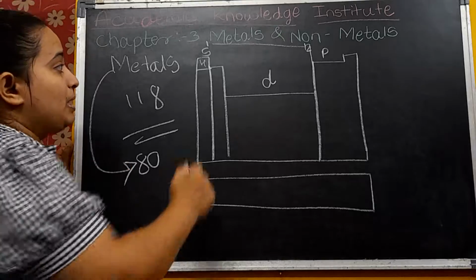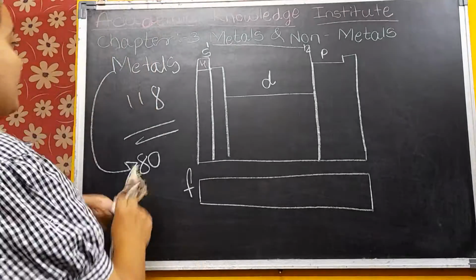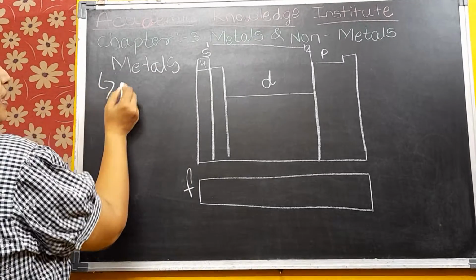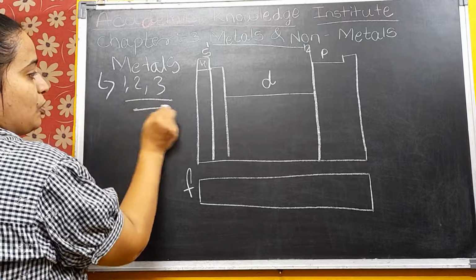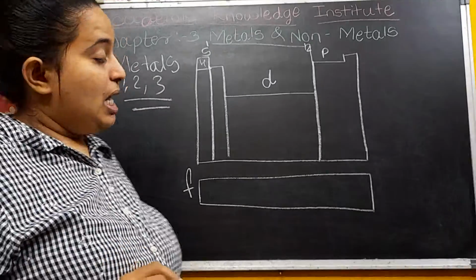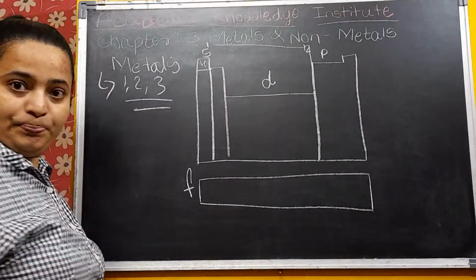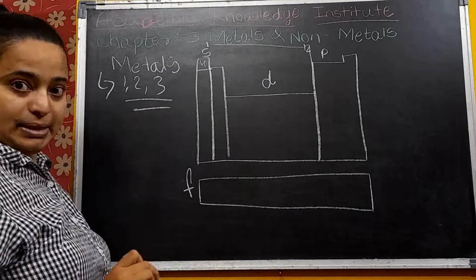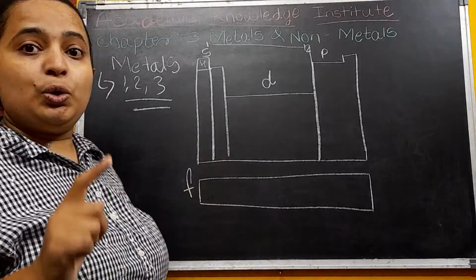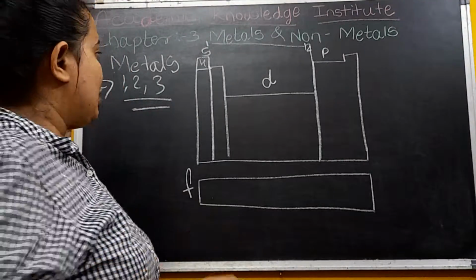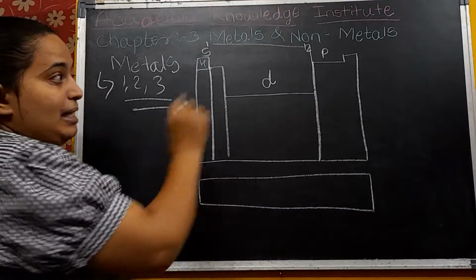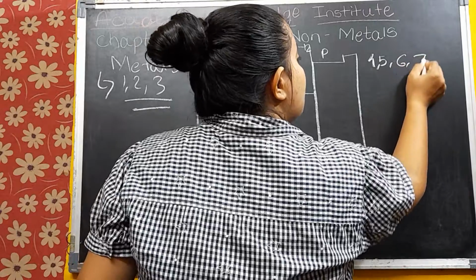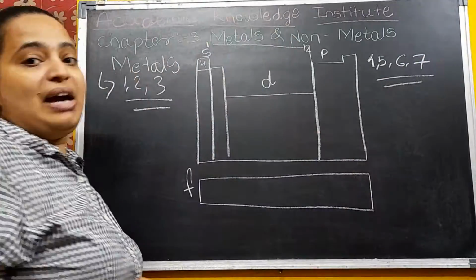Okay, let's start. Metals have 1, 2 or 3 electrons in their valence shell. If I take the example of sodium or calcium, they are metals, so they have 1 or 2 electrons in their last shell, that is, the valence shell. And non-metals have 4, 5, 6 or 7 electrons in their valence shell.